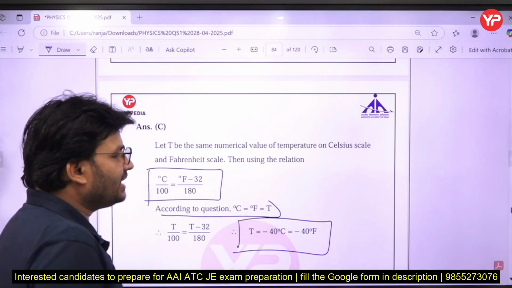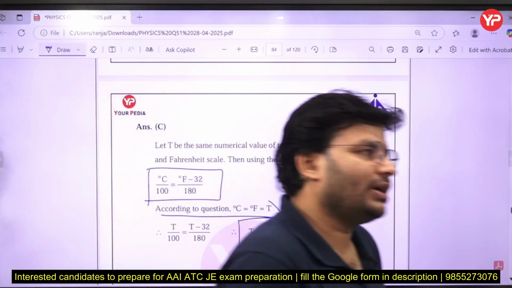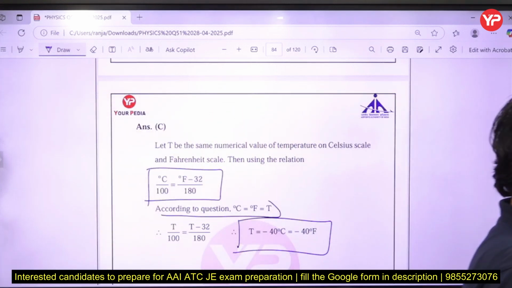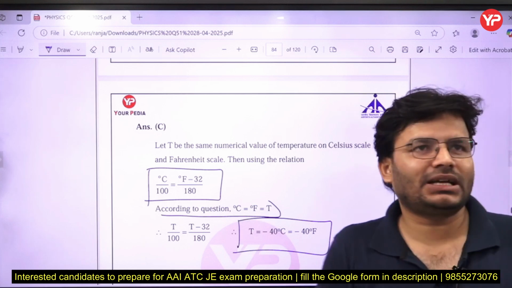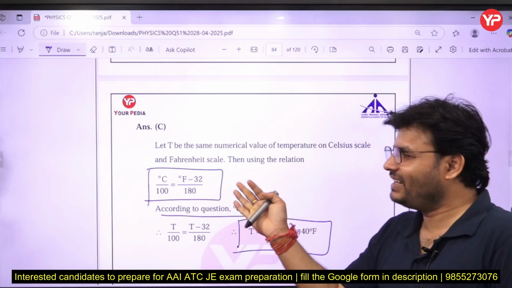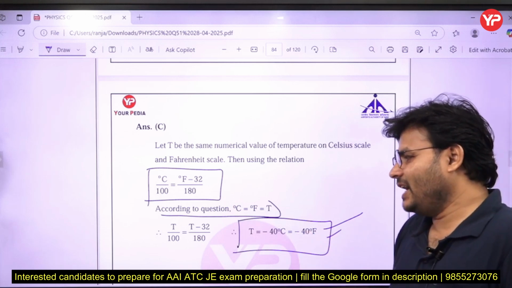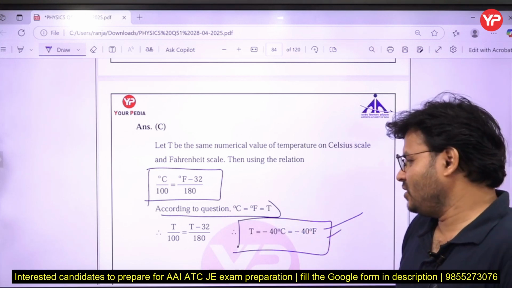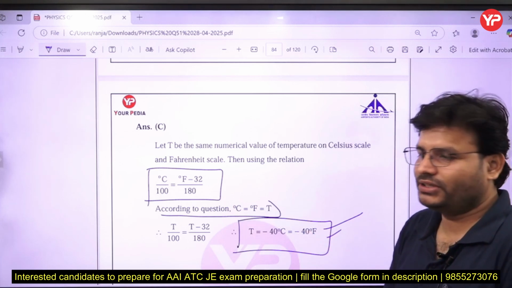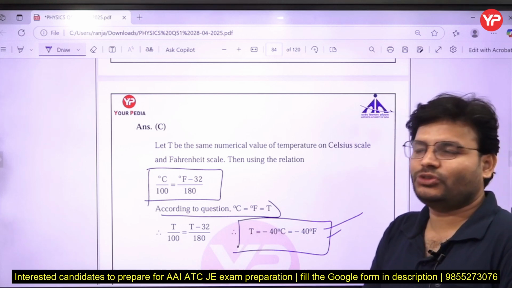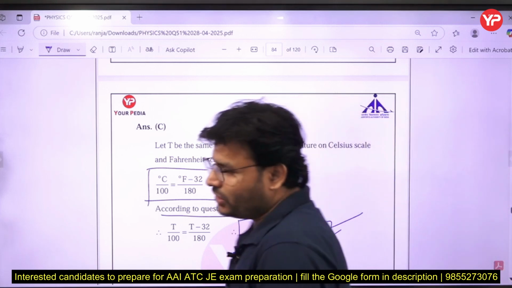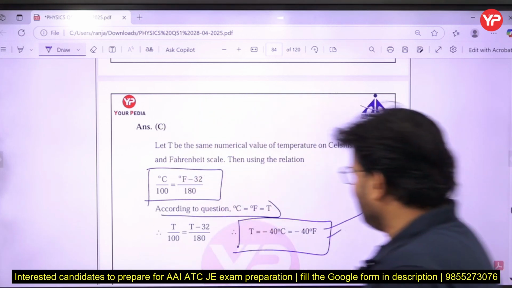Minus 40 degrees Celsius is equal to minus 40 Fahrenheit. In the exam you might forget that relation, so better to remember this result: at minus 40 degrees, both scales are equal.